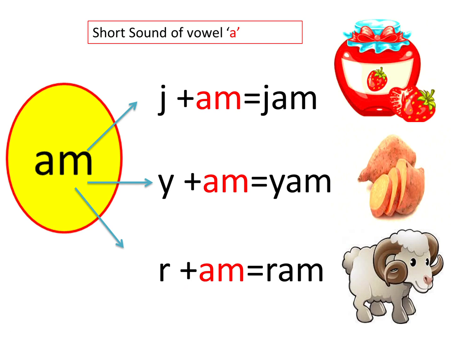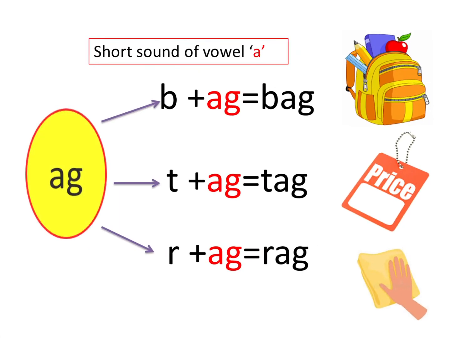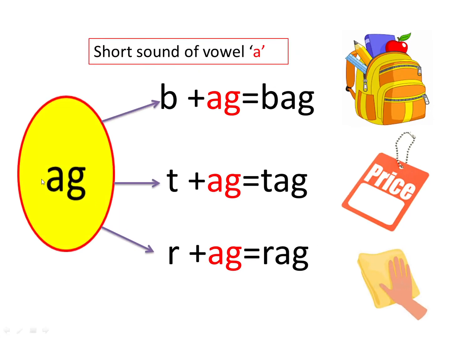Now let's move on to the next word family, that is ag. A sounds A, G sounds G, ag. Now let's blend this sound with consonant B. B sounds B, ag, bag. T sounds T, ag, tag.